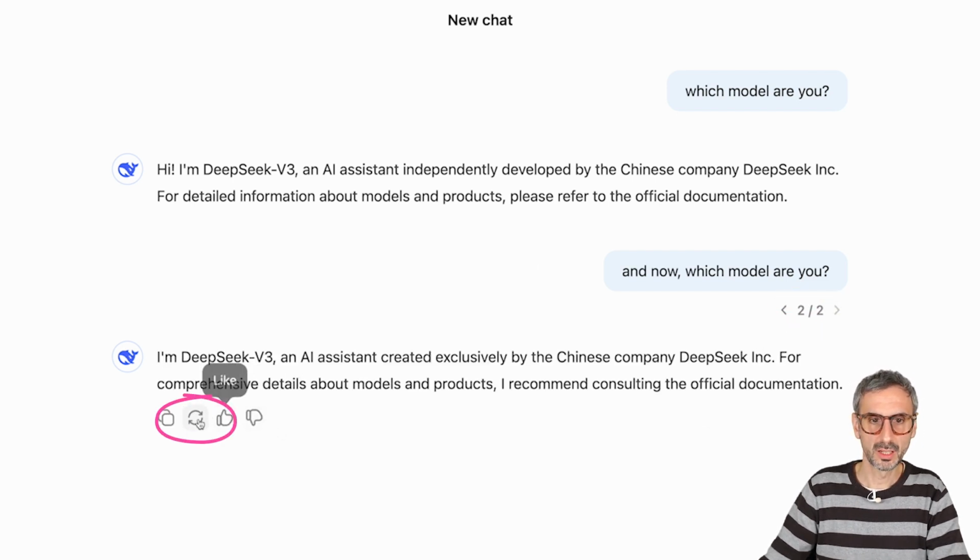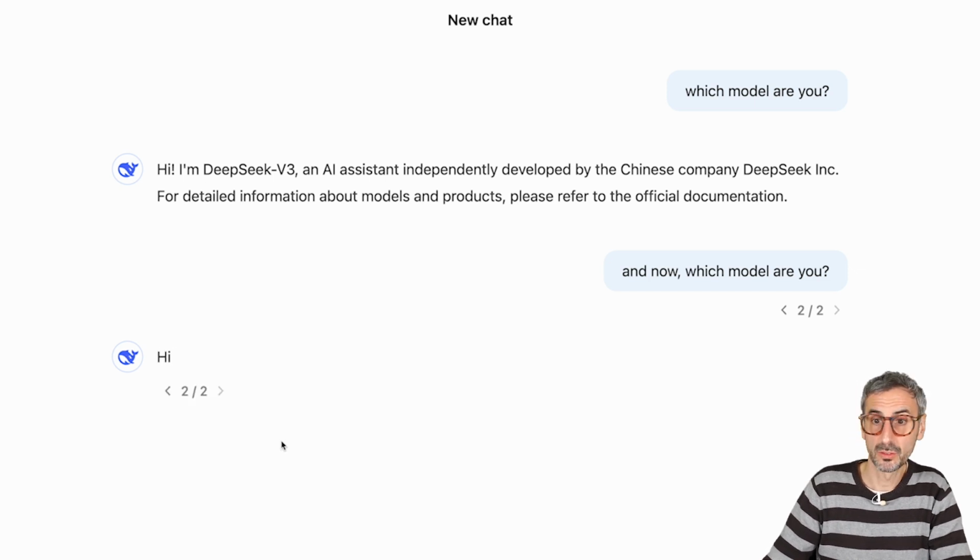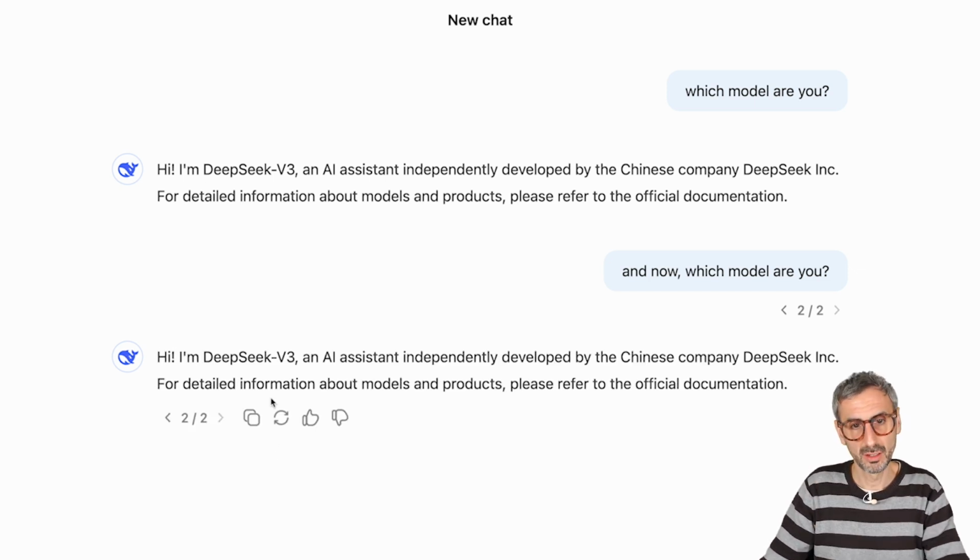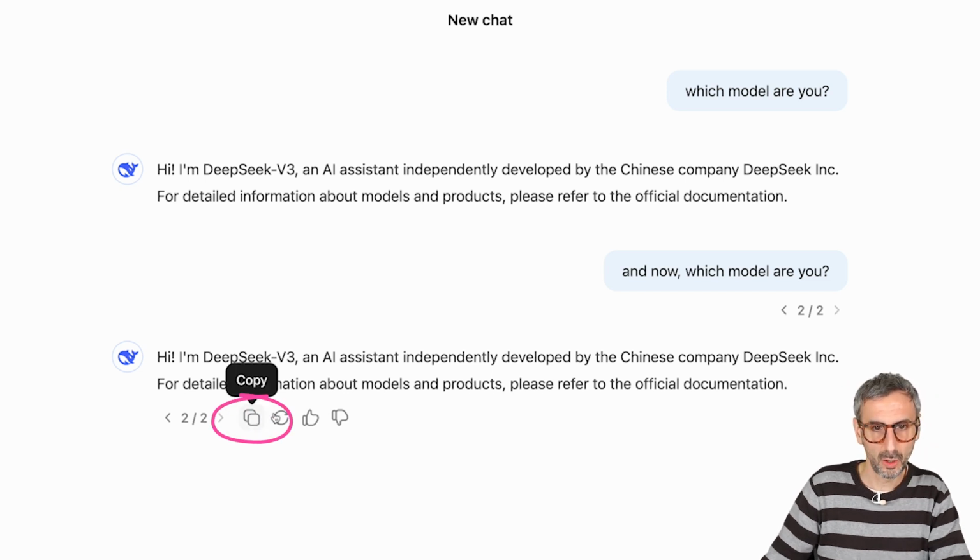DeepSeek, let's do it again to see if the model just keeps up with me in my request, or if the server will get busy very fast. So it's giving me the same answer. From here, I can copy, I can regenerate, or I can give feedback. So all of this is quite similar to OpenAI.